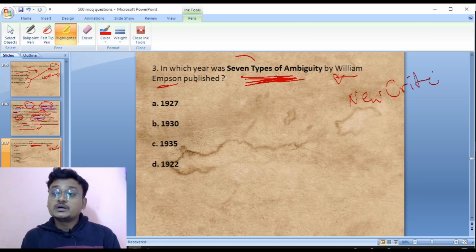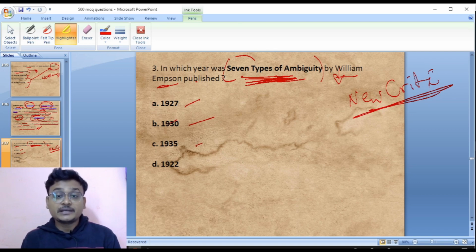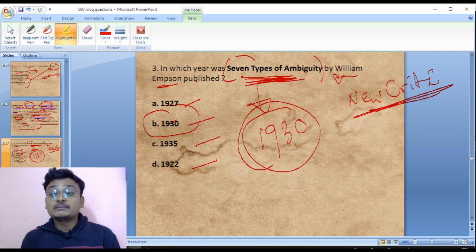Okay, so a new critic, and his book that is Seven Types of Ambiguity. His book Seven Types of Ambiguity was published in which year? 1917, 1930, 1935, 1922. So it was 1930. Seven Types of Ambiguity, the book, was published in 1930 by the new critic Williamson.